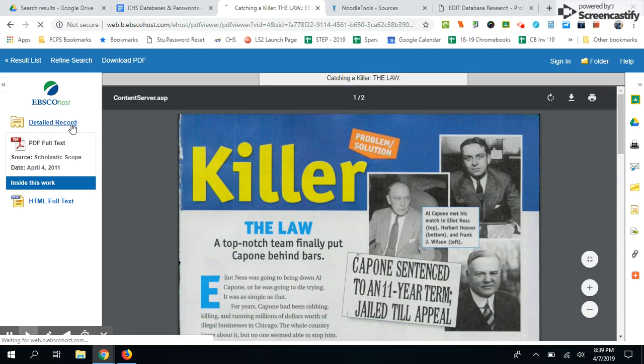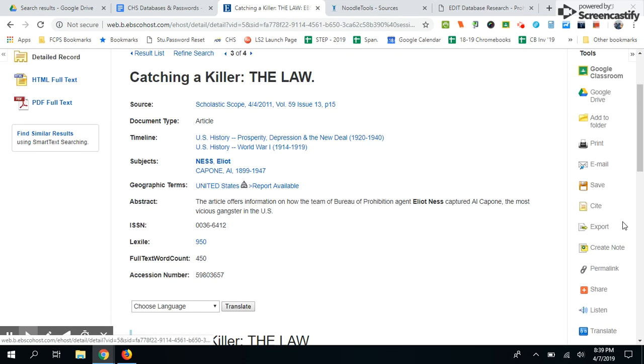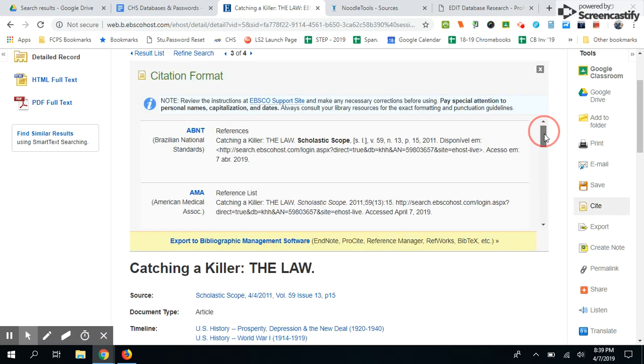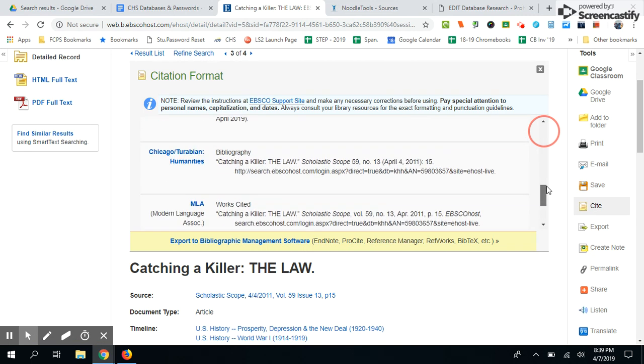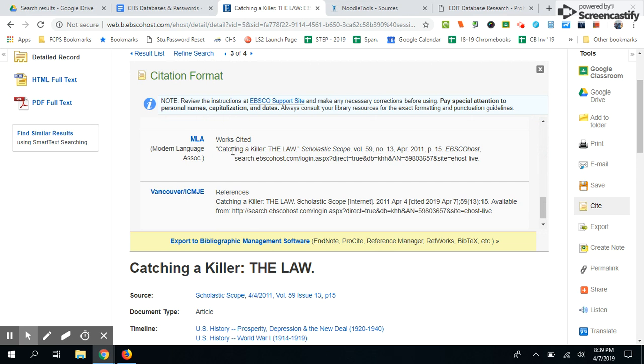Okay, so let's go back to detailed records. That's always where you kind of want to go back to. Then over here on the right is an option for cite. We're going to click that, and then you'll see, look at all these different ways you can cite articles. Yikes. We want to find MLA. You don't want to highlight works cited. You want to start with Catching a Killer, the Law.